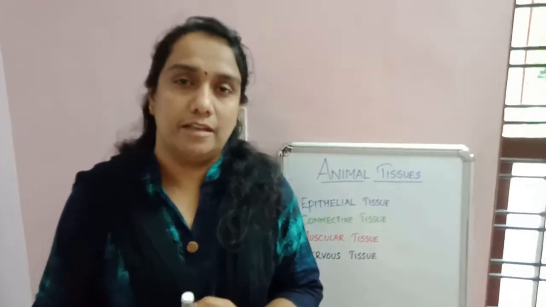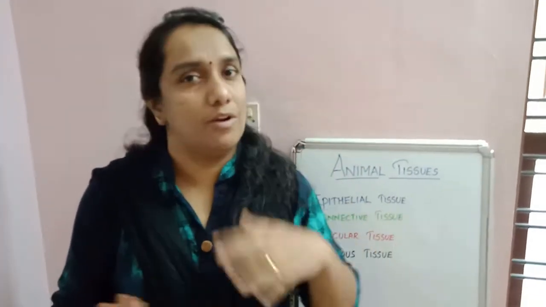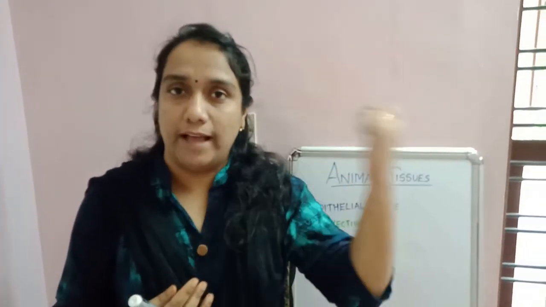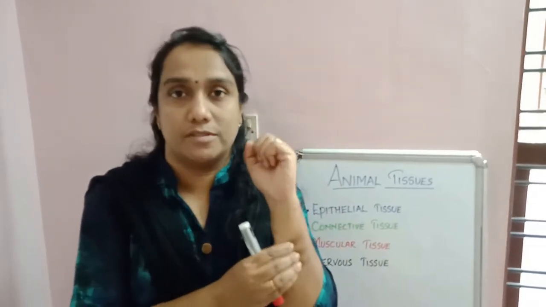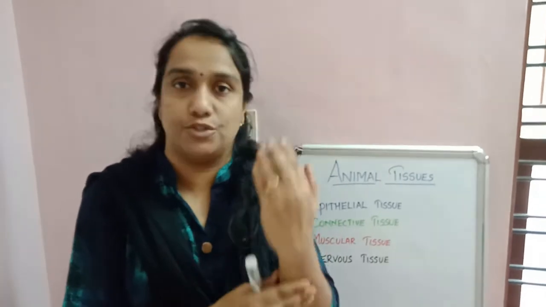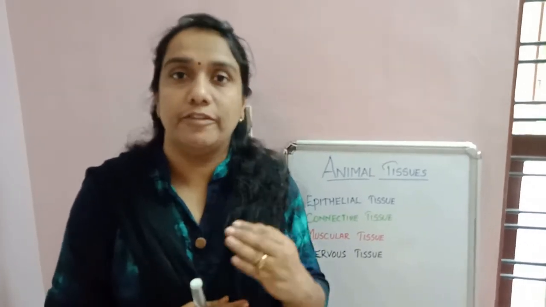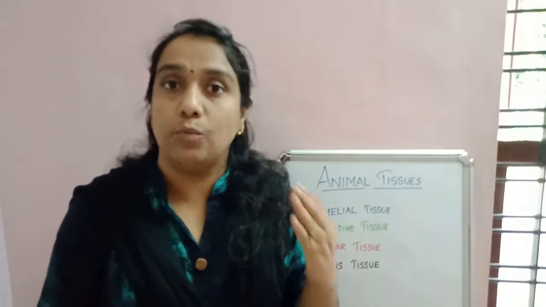So like that, blood is a tissue, that is a connective tissue. Then just think how you move your hand or leg. How do you move your hand? By the contraction and relaxation of tissues, right? These are the muscle tissues. So like that, different types of tissues are present in our body. So we will see them one by one.